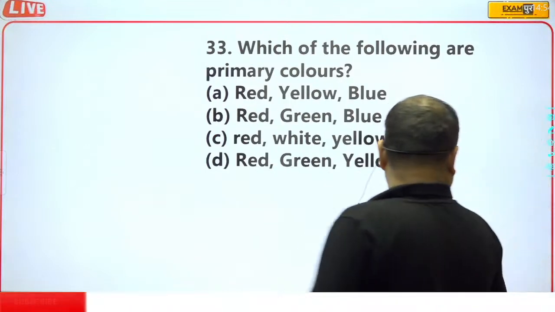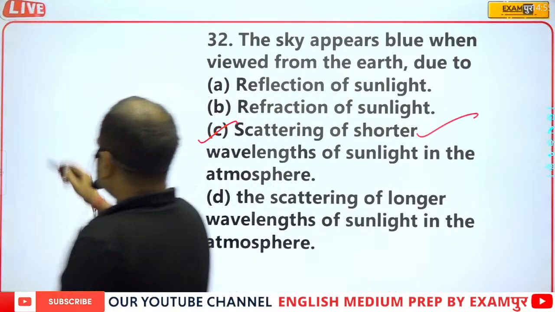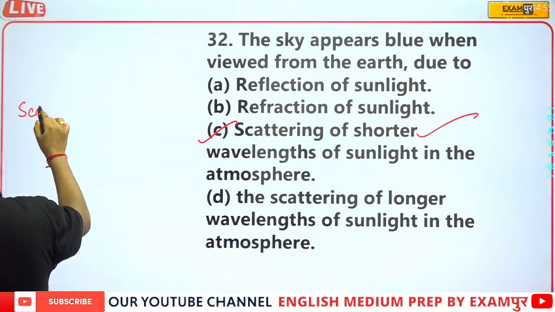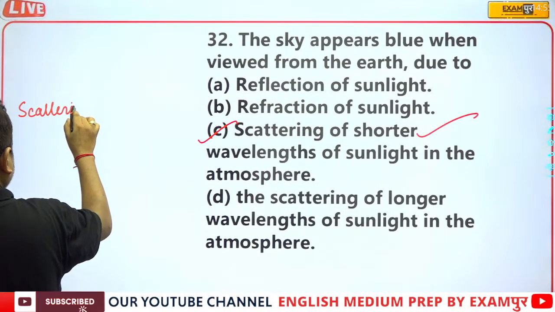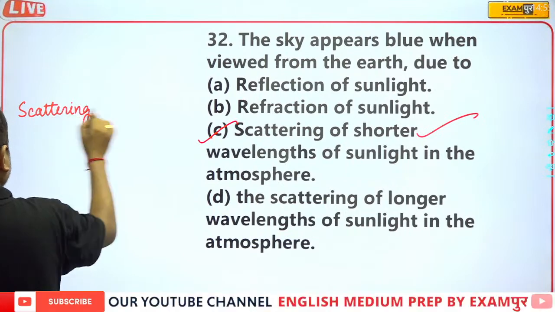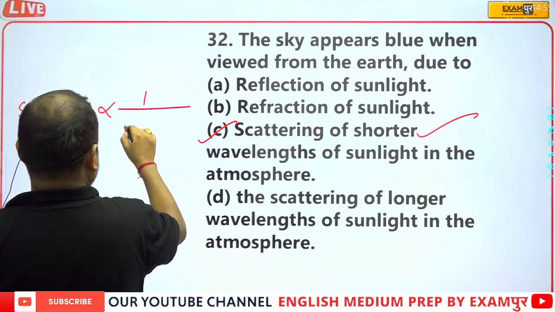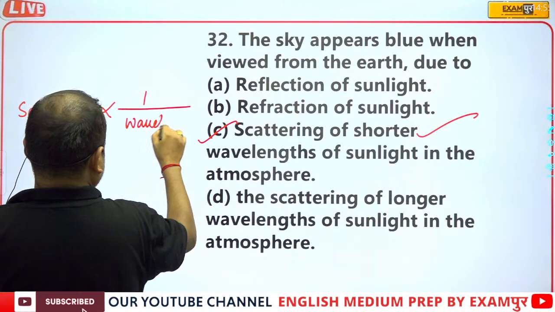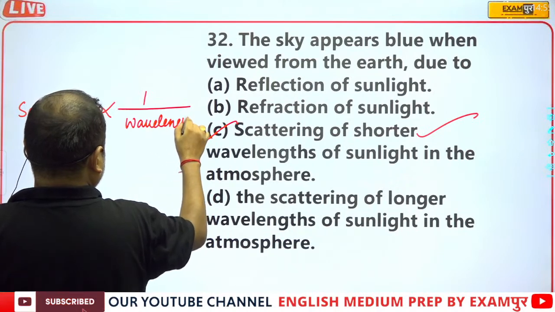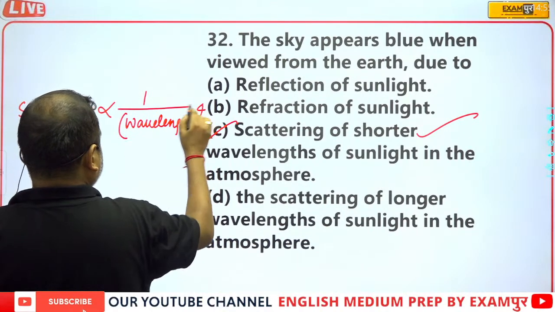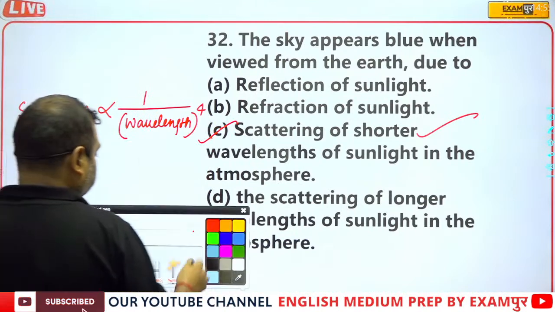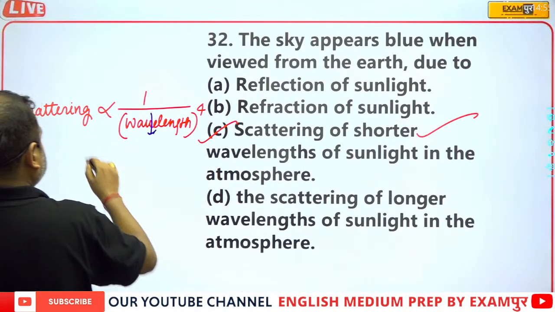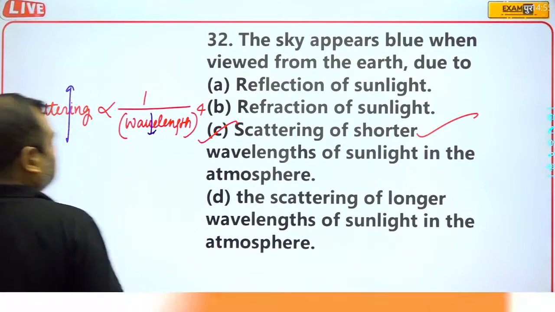Because the reason is scattering is proportional to 1 upon wavelength to the power 4. So if the wavelength is small, then the scattering will be high.